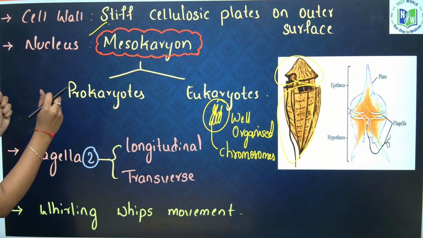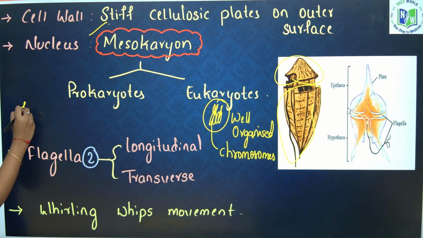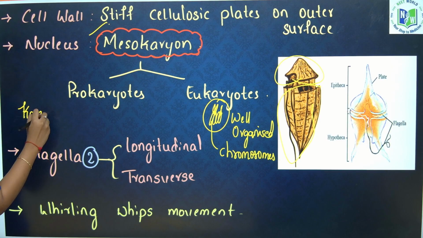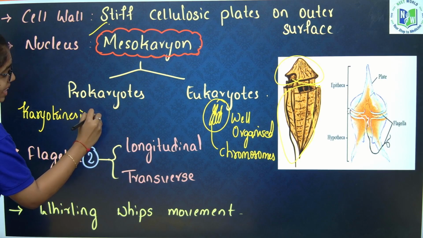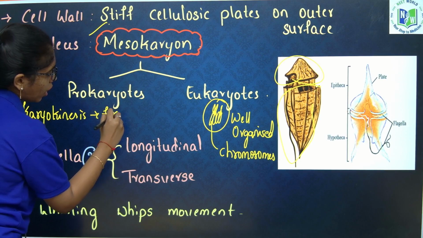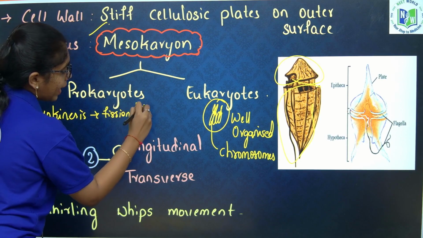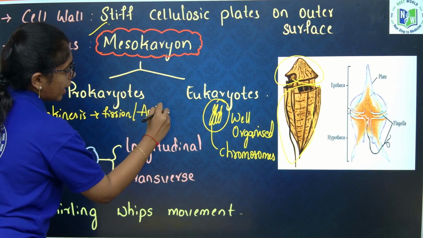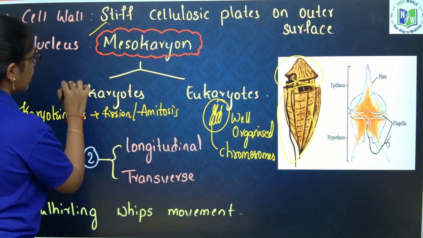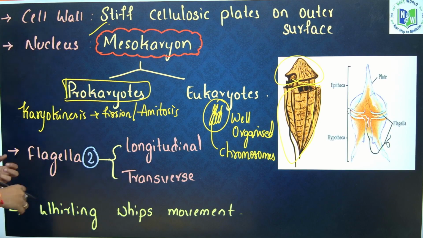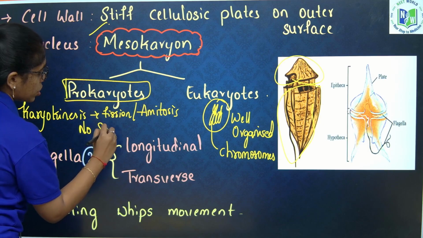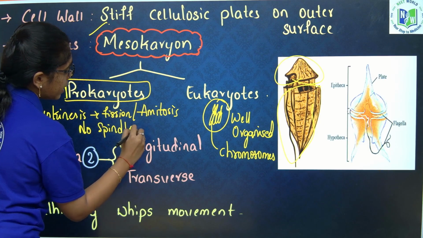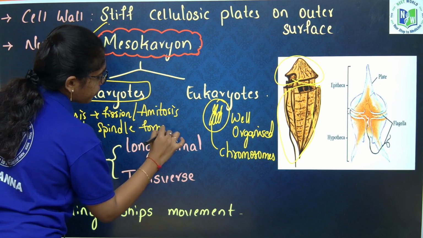The nuclear division or karyokinesis is just fission, or amitosis. This is the feature that resembles prokaryotes. How is it amitosis? Because there is no spindle formation.